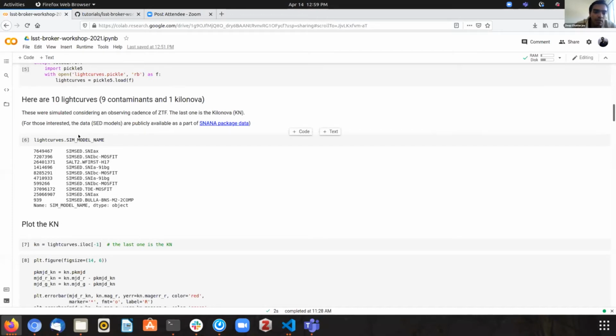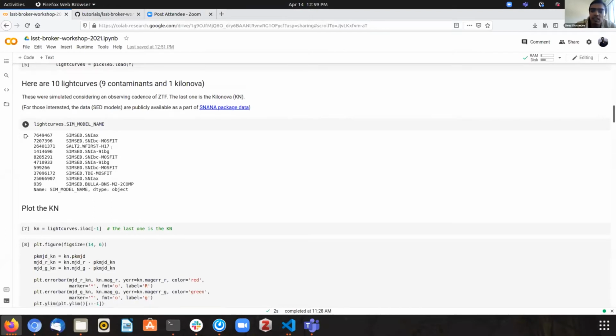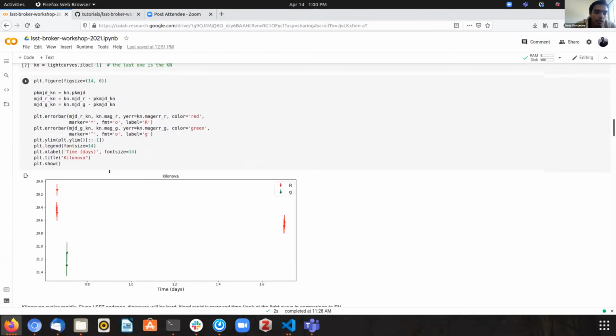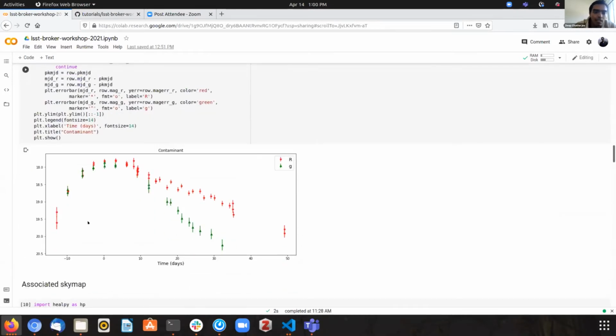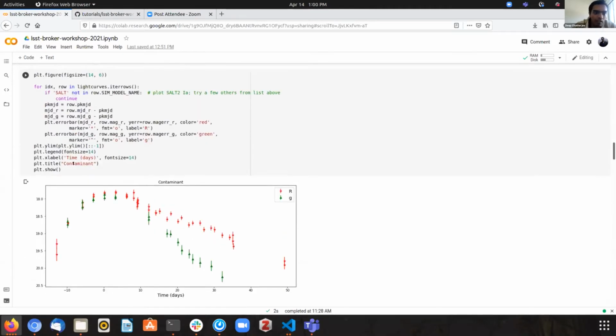For those interested, we got these by using a ZTF-like cadence and using the SNANA supernova analysis library to get these light curves. So let's look at a few. This is what the kilonova looks like. And this is what one of the contaminants looks like. I've plotted a SALT2 light curve.